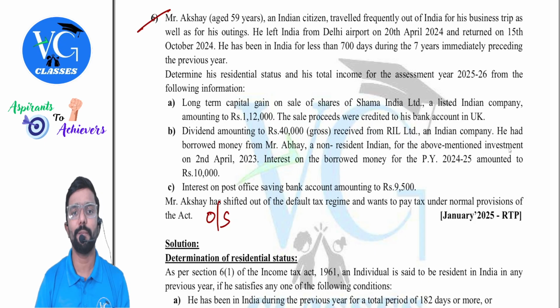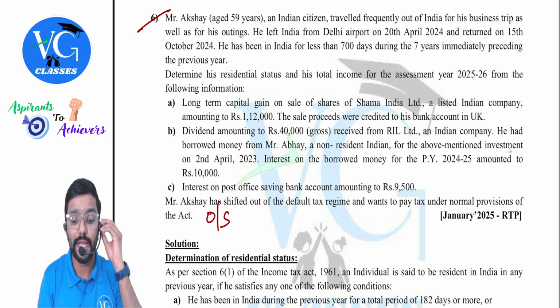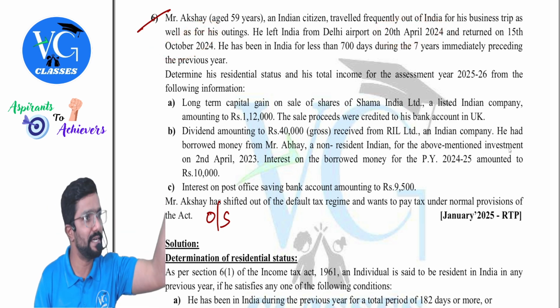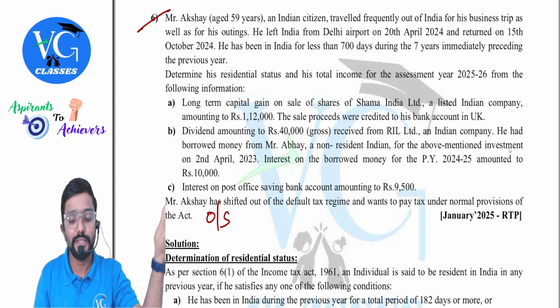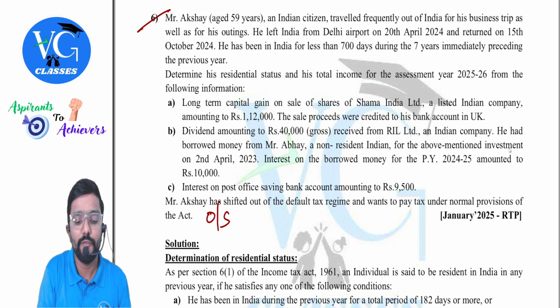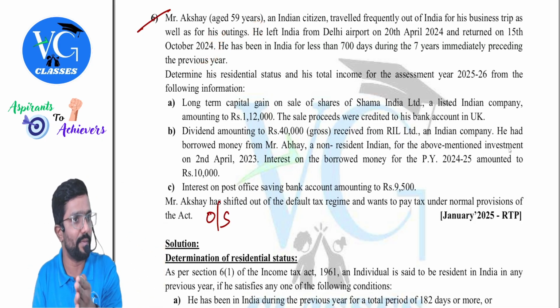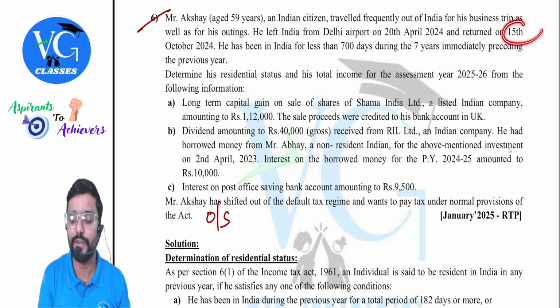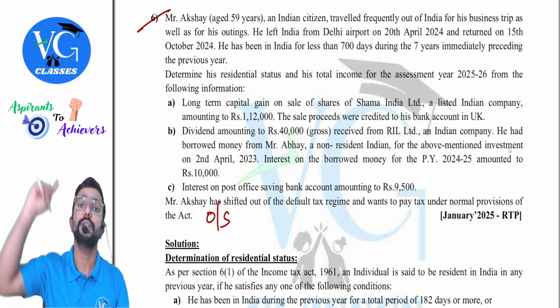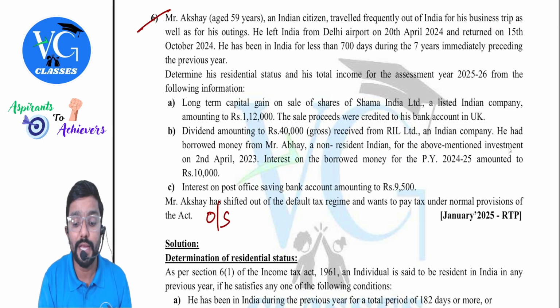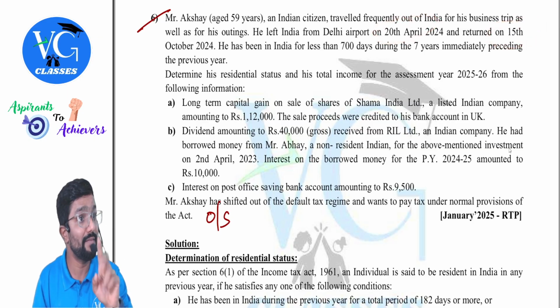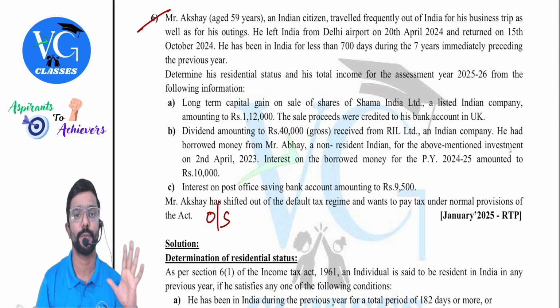He left India from Delhi airport on 20th April 2024 and returned on 15th October 2024. Guys, this is the time which we have to consider as outside India. Clear? Sir, if nothing else is mentioned, what is the number of days he is in India? Simple. From 1st April to 20th April, plus when did he come back? 15th October. 15th October to 31st March. And both days are considered to be in India, date of arrival as well as date of departure.